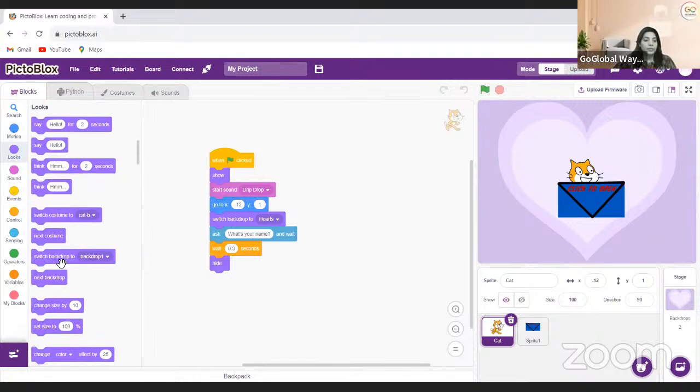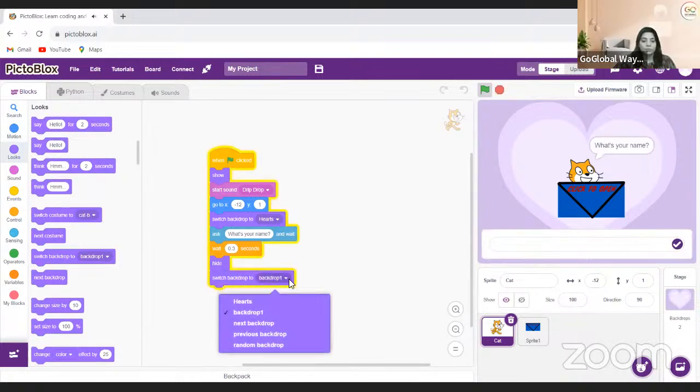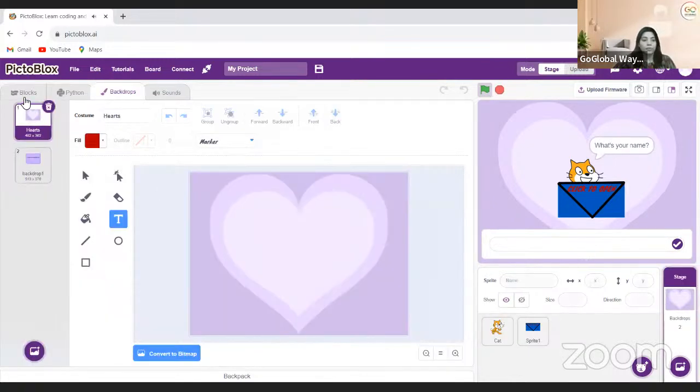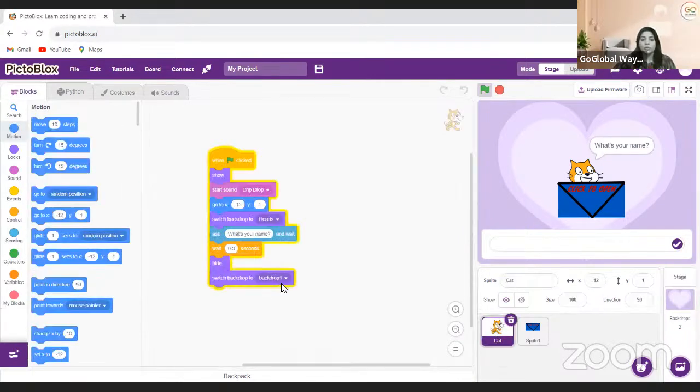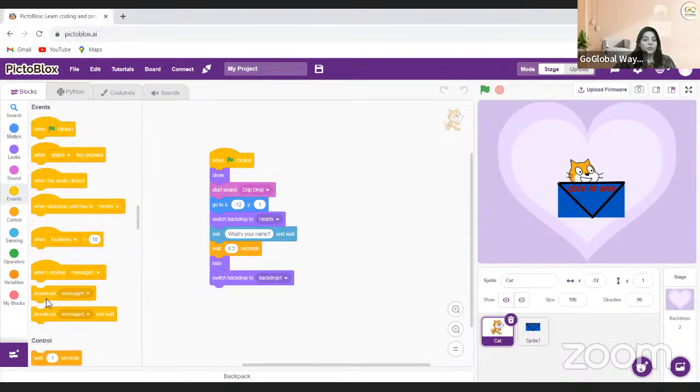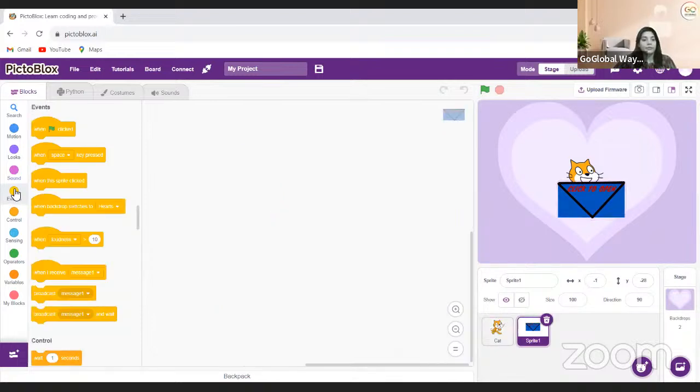So I will first switch the backdrop. Let me check which backdrop is this. It's backdrop 1. The name of the backdrop is backdrop 1. So it will switch to backdrop 1, and I will make the broadcast. So from the event, you will find broadcast as message 1. So that's fine. It will be message 1 for me.